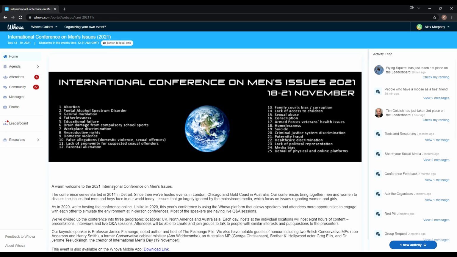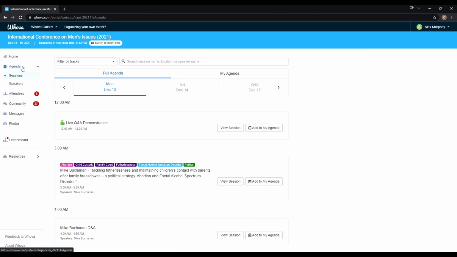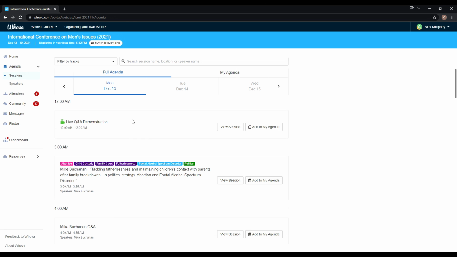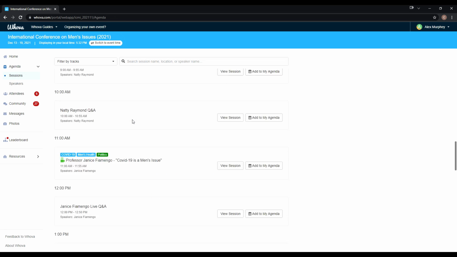The first thing I want you to focus on is up here at the top. Right now, it reads as 12:31 a.m. I'm going to switch to my local time in Arizona, which is now 5:30 p.m. The first thing I want to go to is Agenda. This is the schedule where we're going to see all of our talks right here.